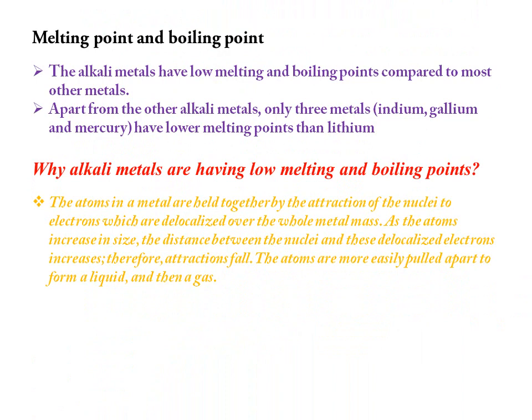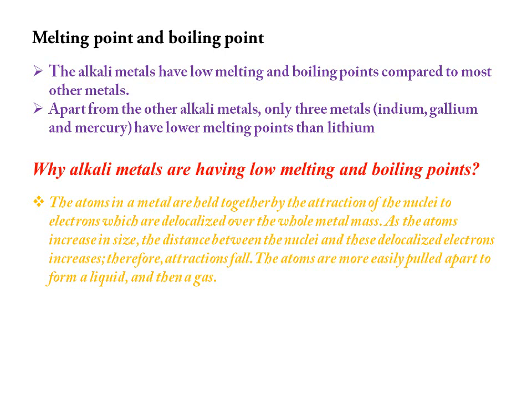What about the melting point and the boiling point in alkali metals? As we know, the alkali metals have low melting and boiling points compared to most other metals.